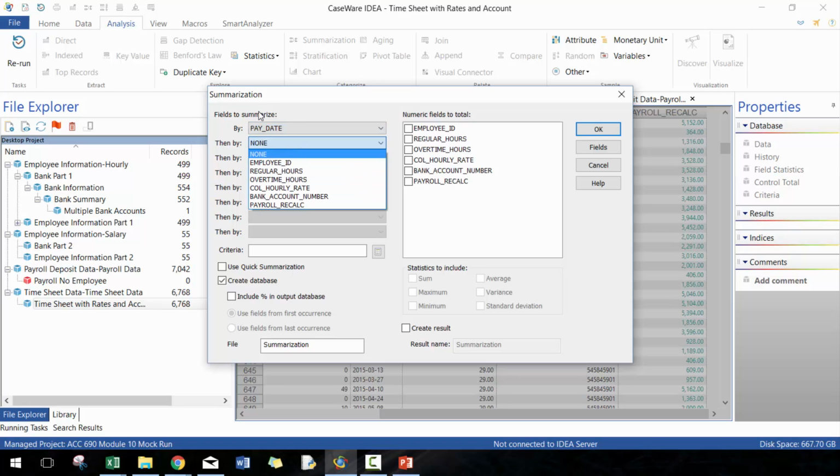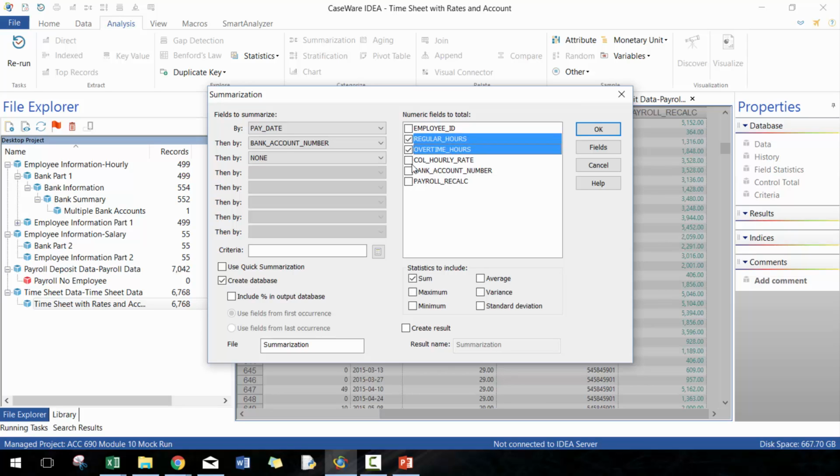We're going to summarize by pay date and by bank account number, and then I'm gonna add up the hourly, overtime, and as well the payroll recalculated, and I'm gonna call this timesheet with rates and accounts summarized. So I'm gonna call it summary.